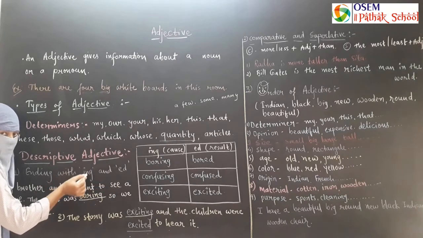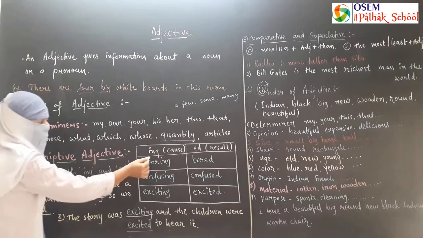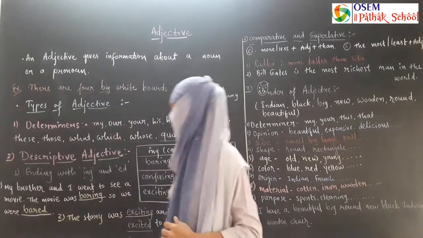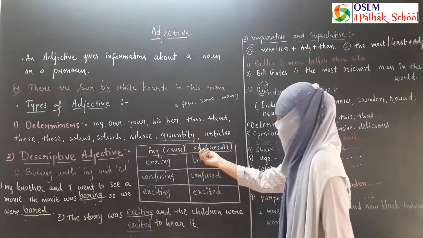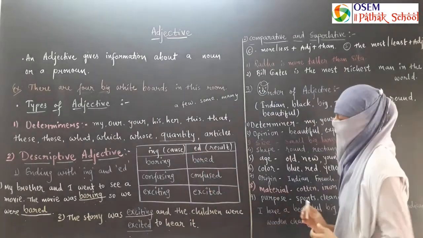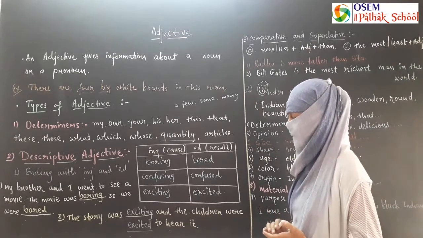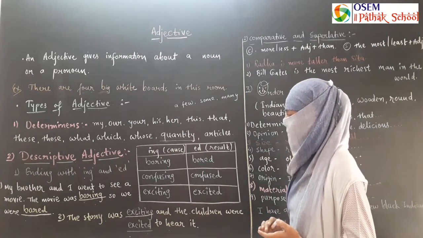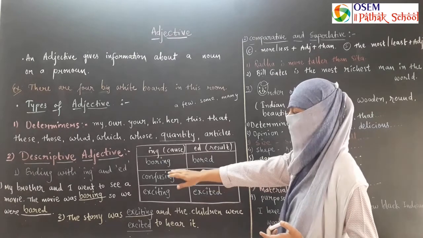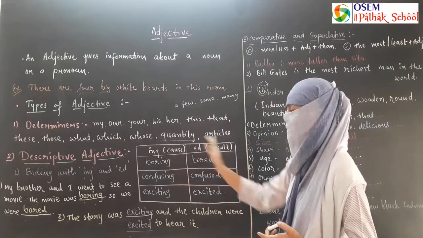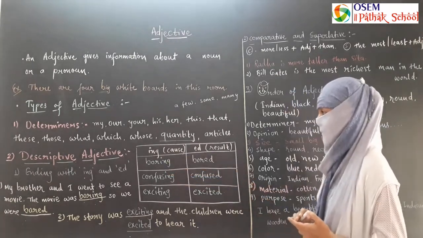When a verb ends with ing, it shows cause or reason, and when a verb ends with ed, it shows result or effect. Now you will not make a mistake using a verb ending with ing or ed.